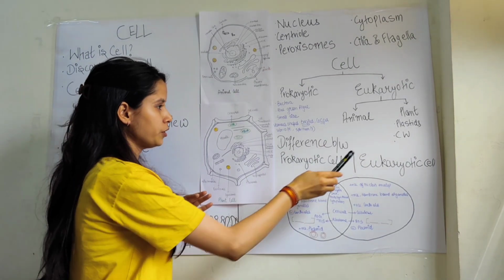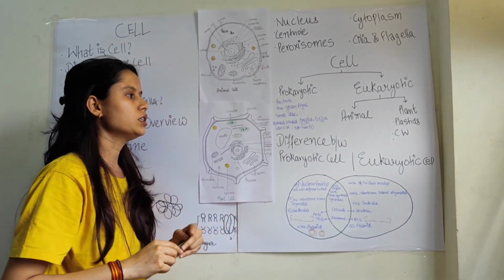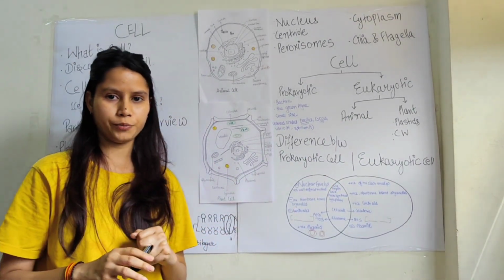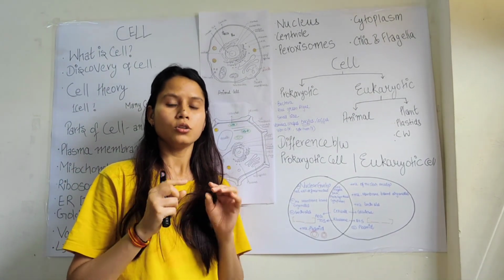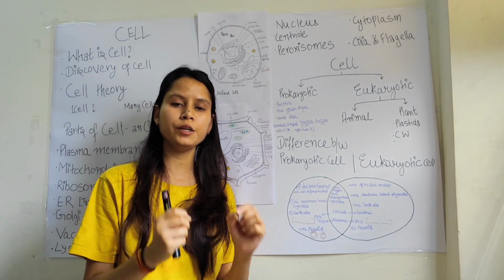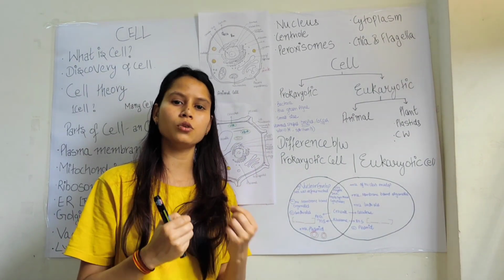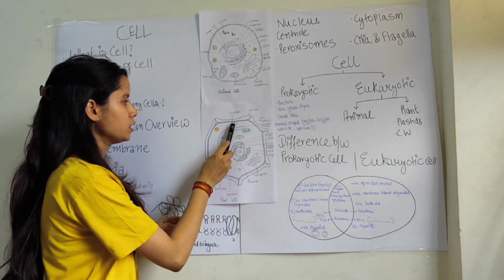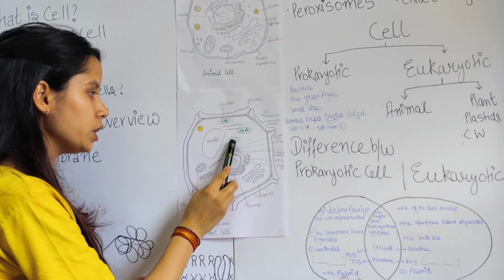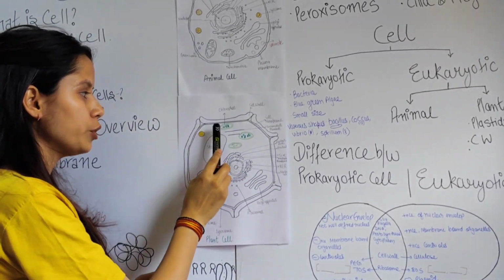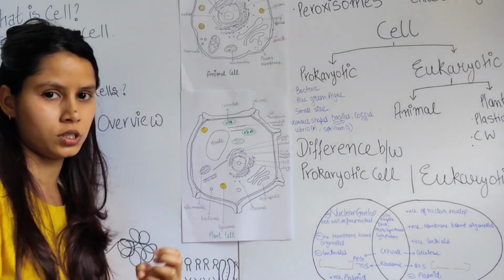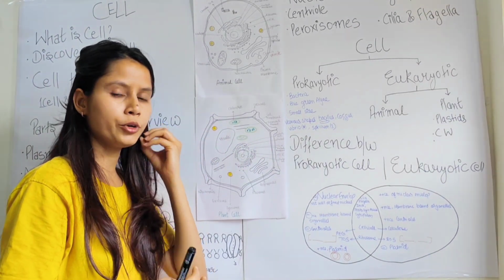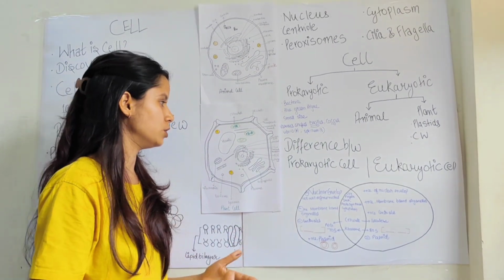Further, after that, the plastids. Plastids are of three types: chloroplast, chromoplast, and leucoplast. Those plastids which have green color pigment inside them are known as chloroplast. For example, this is the chloroplast. Why is it looking green? Because it contains chlorophyll inside it, and it helps in photosynthesis. It captures the light and produces the energy.